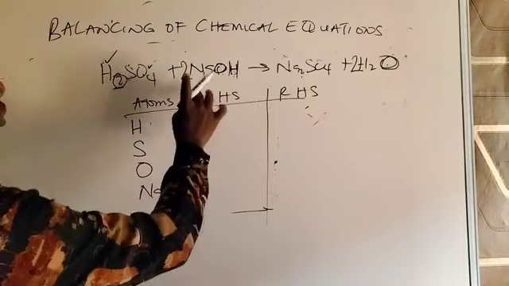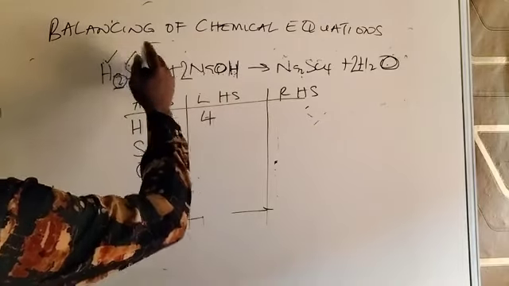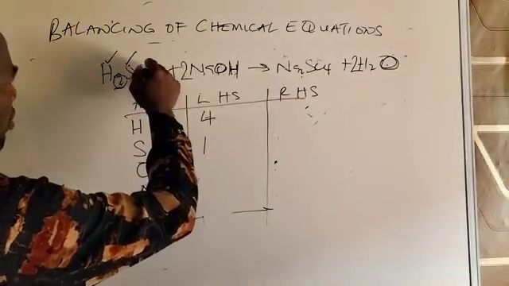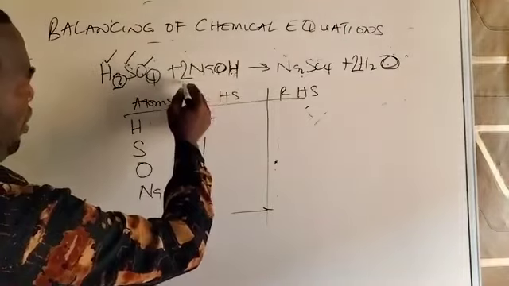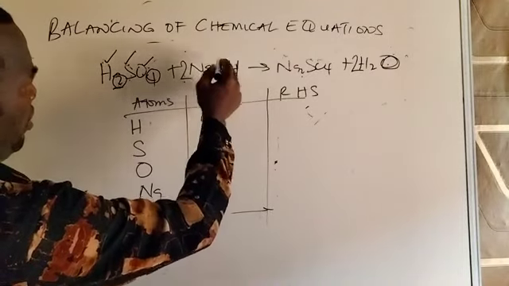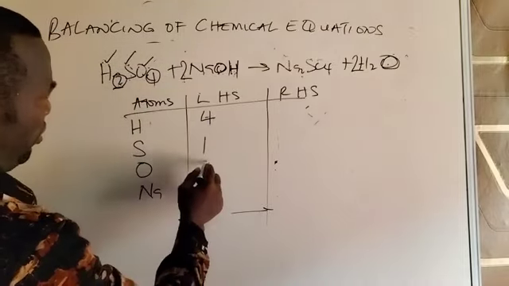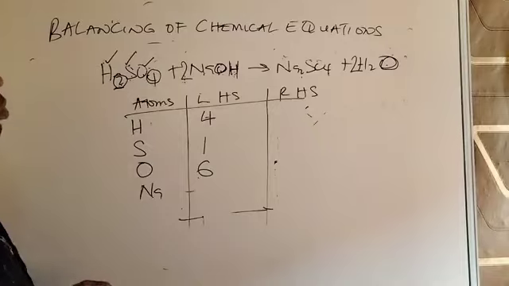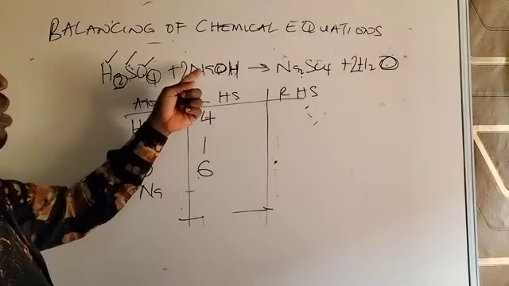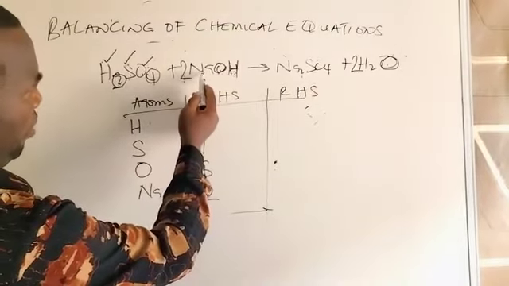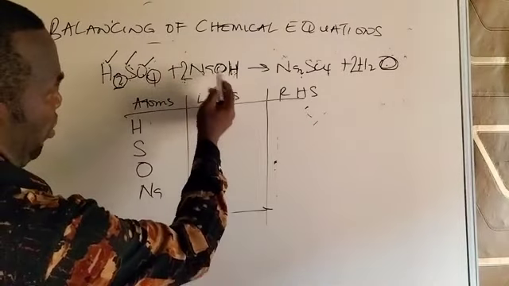Going to sulfur, there's no sulfur here. Look at sulfur here, it's only 1 atom. Oxygen, there is 4 for oxygen here. And oxygen here is 2 times 1, 2, plus this 4 here, that gives us 6. Going to sodium. Sodium here is 2 times 1, that gives you 2. Remember that this number, we multiply all the elements behind it one after the other.